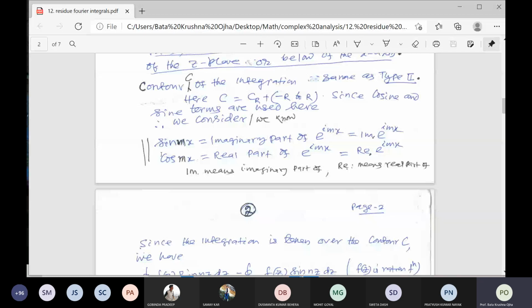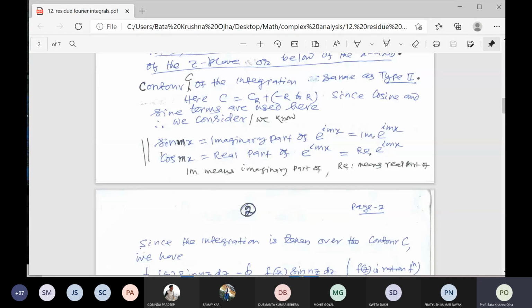So sin mx is the imaginary part of e to the imx, and cos mx is the real part of e to the imx. Re means the real part of the exponential function, Im means the imaginary part.